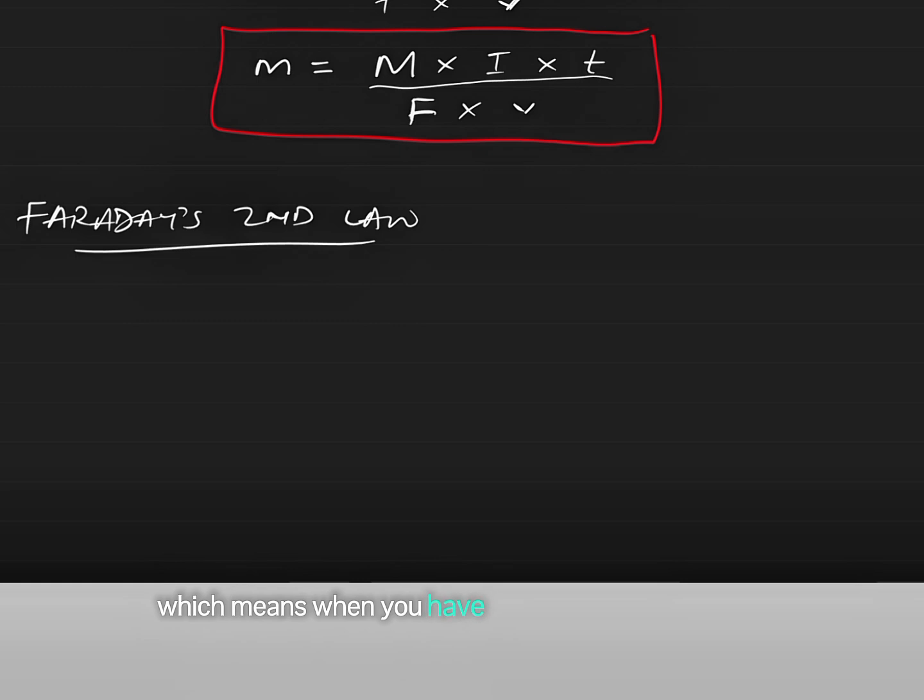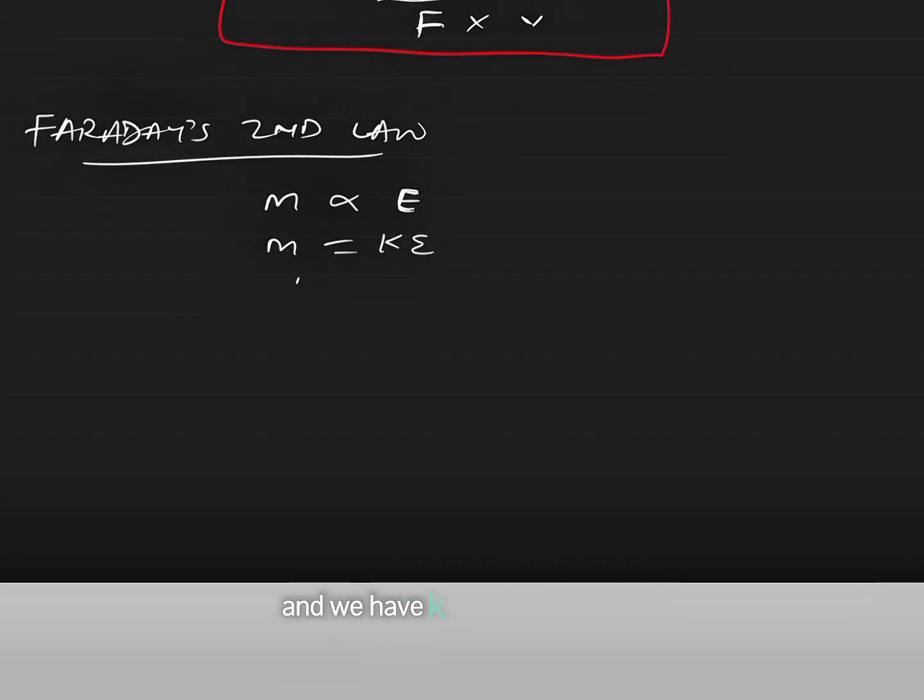Which means when we have two different electrolytes and electricity is passed through them, the mass of substance deposited by each of these electrolytes is directly proportional to the chemical equivalence E of the electrolyte. So mathematically we have M equal to KE, and we have K equal to m over e, right?